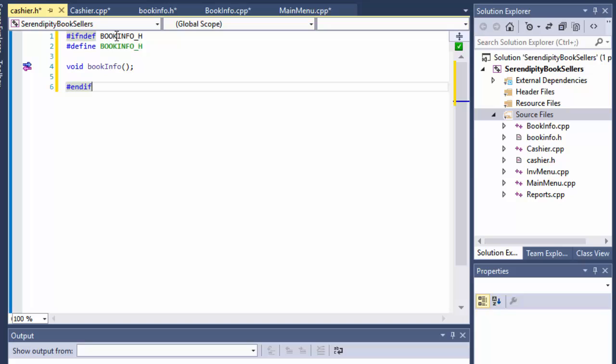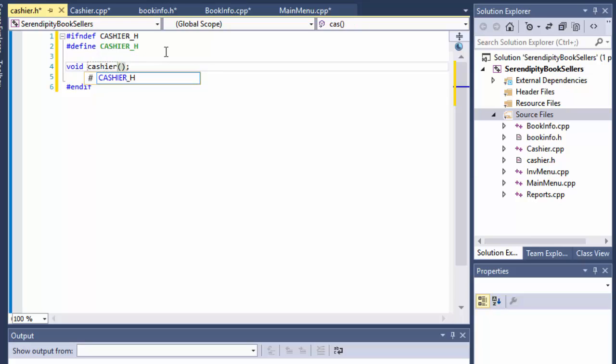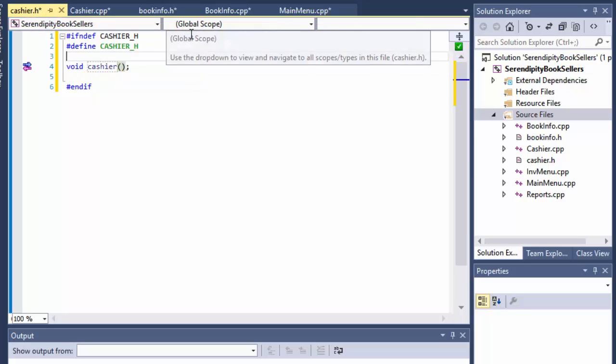So if not defined, and this one is CASHIER_H, then define CASHIER_H, and as the function is called cashier and it's void, we will add it to our header as a prototype. So that's cashier.